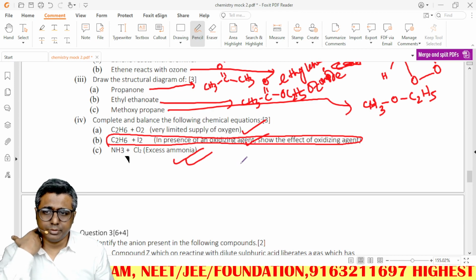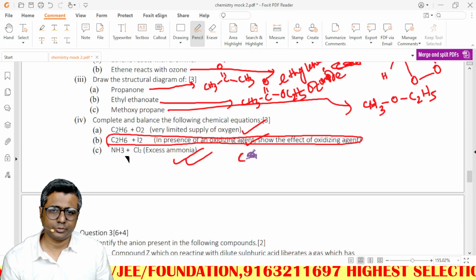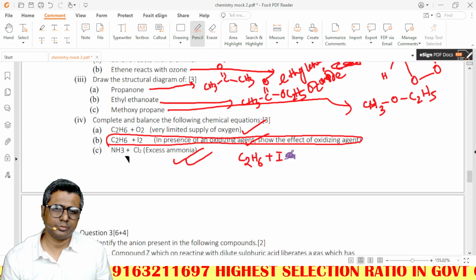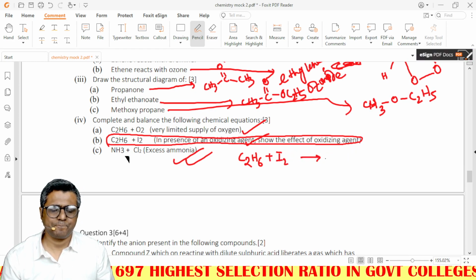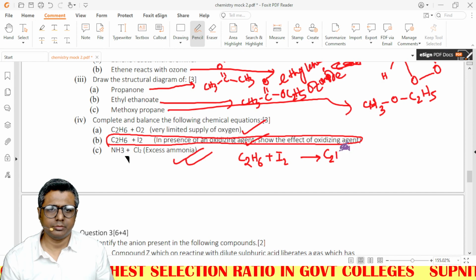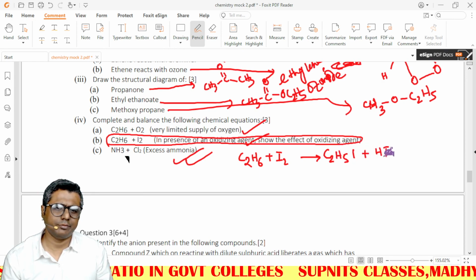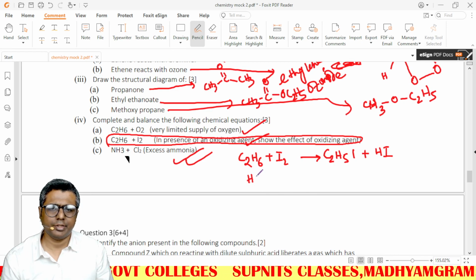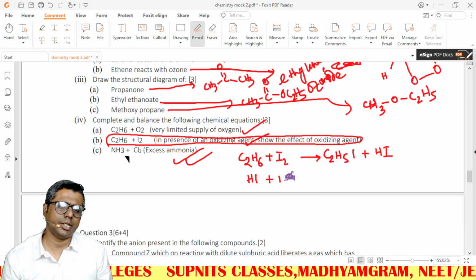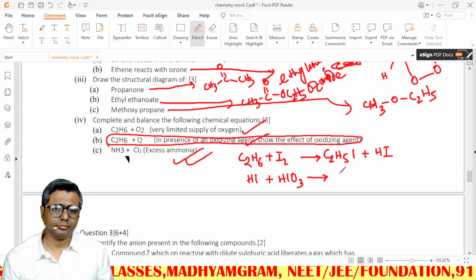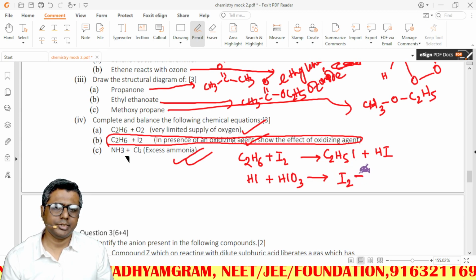So this is C2H6 plus I2. This will be C2H5I plus HI. Normally this is a reversible reaction. However, in presence of an oxidizing agent like HIO3, iodine is regenerated.